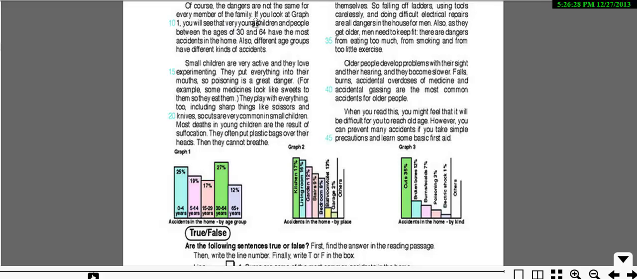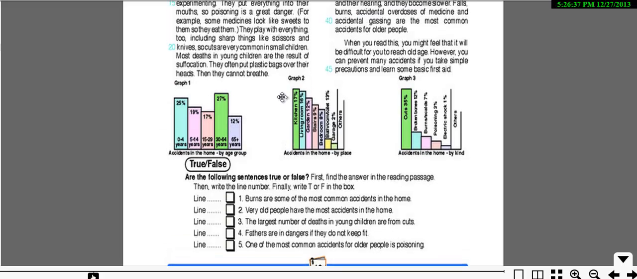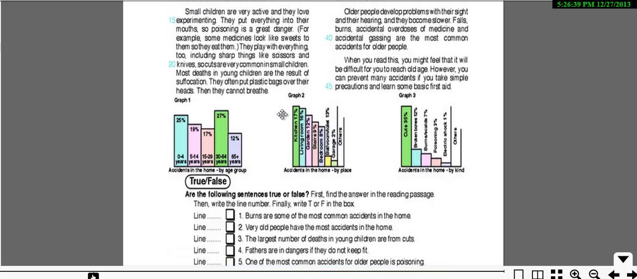If you want to go back to number 3, the largest number of deaths in young children are from cuts. Well, the paragraph just said something else.